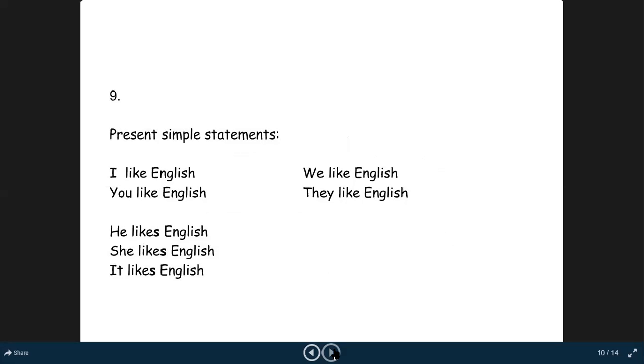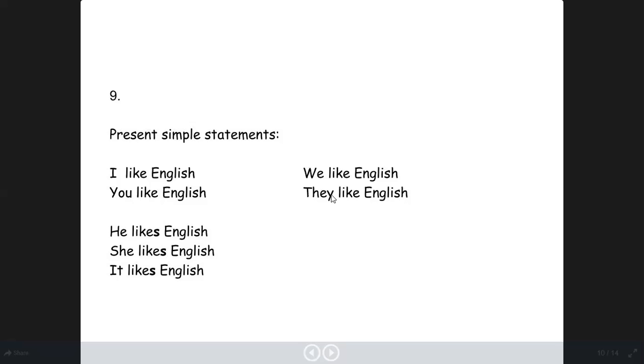Now come to the examples, and you can see in the examples that there are 2 groups of pronouns. One group is I, first person pronoun, singular. We, first person pronoun, plural. You is the second person pronoun, plural and singular both. And they is the third person pronoun, plural. So for I, we, you, they, we just put the first form of verb in simple present tense and it will be a complete sentence.